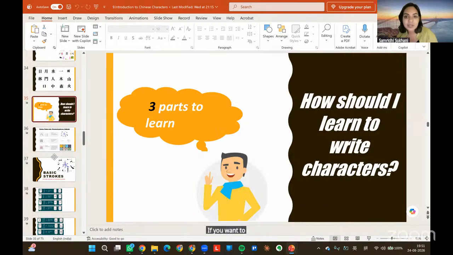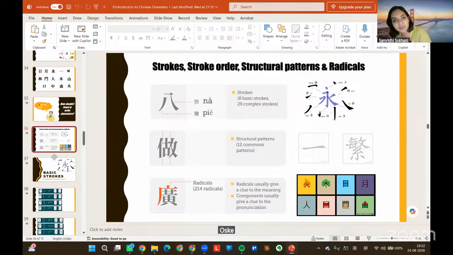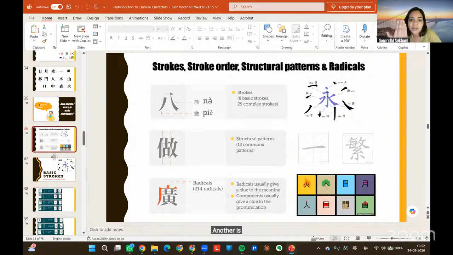If you want to write characters, there are 3 parts to learn. Obviously, our goal is to read and recognize characters, but reading and recognizing will go through writing. तो मेरी क्लासेस में आप एटलीस्ट एक कैरेक्टर 5 बार लिखोगे और उसके बाद आप फिर कभी नहीं लिखोगे. उसके बाद खाली आप क्विजलेट के थ्रू उसको रीडिंग एंड recognize करोगे और you will read articles and remember the characters. But लिखते हम हैं characters. First time तो हमें लिखना ही पड़ेगा. तो कैरेक्टर्स लिखने के लिए you should know 2-3 things about characters. One is something called strokes, another is stroke order, another is structural patterns, and then something called radicals.